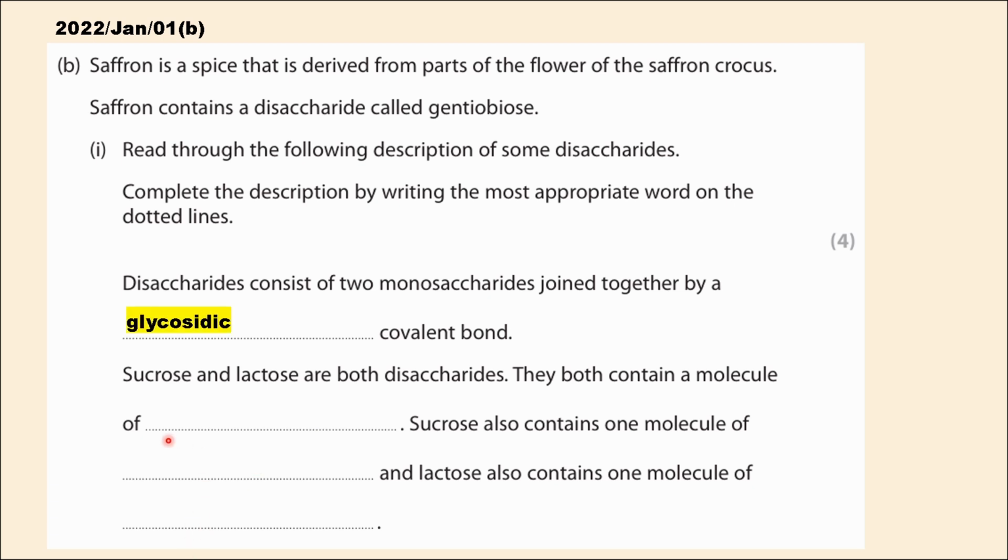Sucrose and lactose are both disaccharides. They both contain a molecule of glucose. Sucrose also contains one molecule of fructose, and lactose also contains one molecule of galactose. So while the question begins with gentiobiose, our focus is on sucrose and lactose. So the final answers are glycosidic, glucose, fructose, and finally galactose.